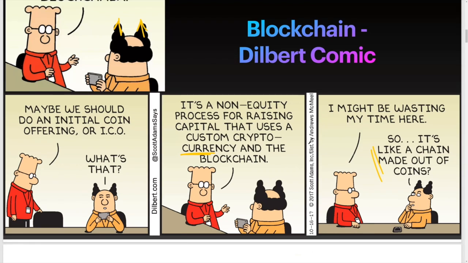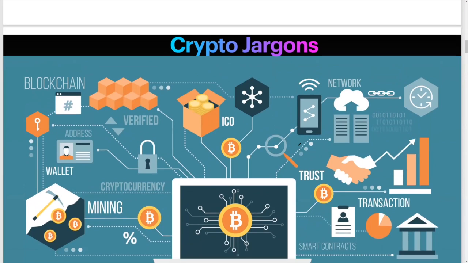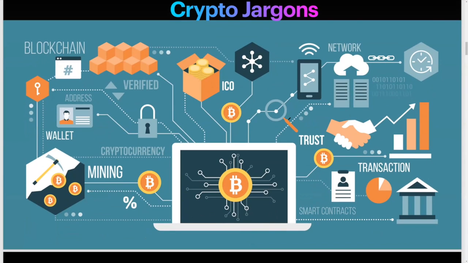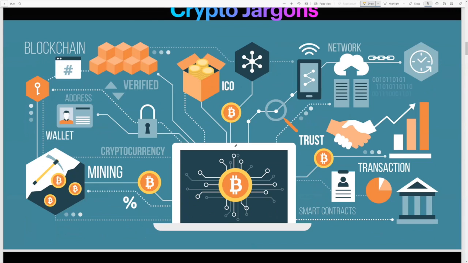So there are a lot of jargons here. I'm just trying to introduce you to the jargons, and I'm going to go into details. This is a very pictorial slide. It's not just text, so it makes it a little interesting. There are various components to a blockchain, to a cryptocurrency situation. We have a blockchain. We have verification.